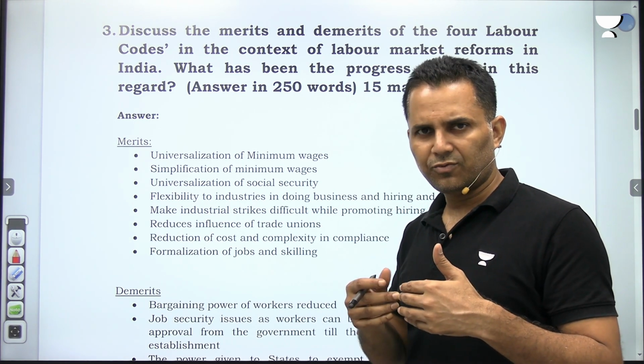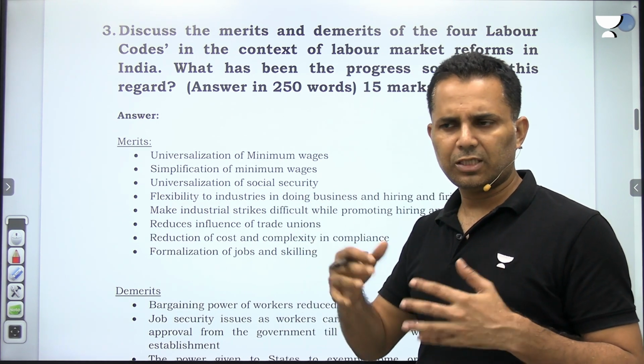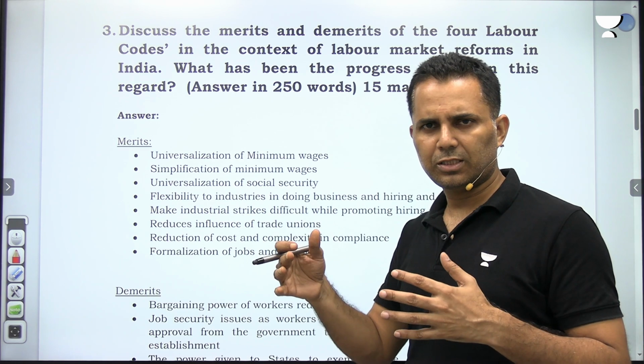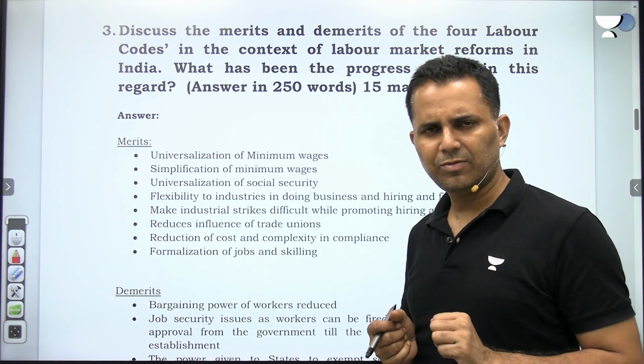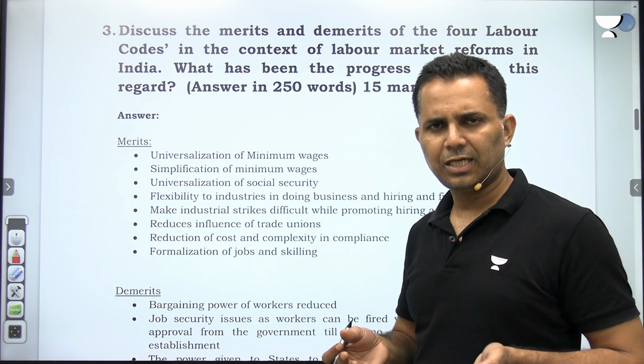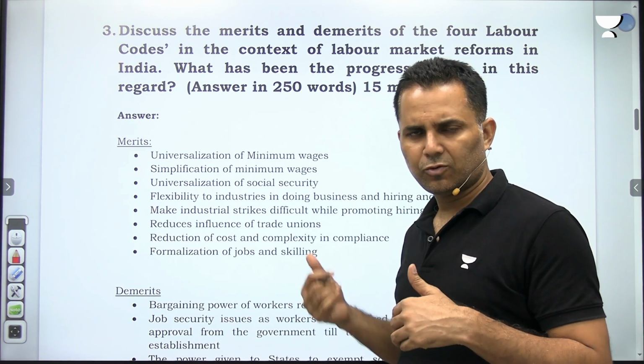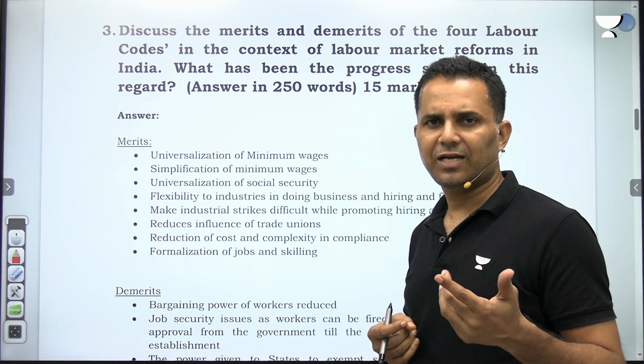So all the industries which had fluctuating demand, for example, textile mills. Now, when they get orders, they want to produce more. When there are no orders, they want to keep the number of laborers to a minimum. Now, that industry requires hiring and firing. We were not allowing it. And the result is that Bangladesh or Vietnam are exporting more than us. So this labor code gives flexibility in hiring and firing.